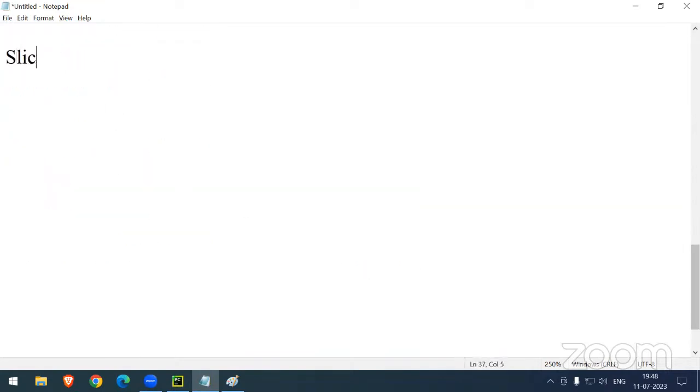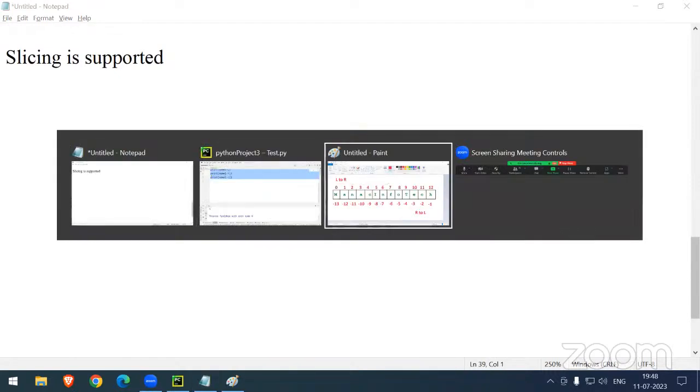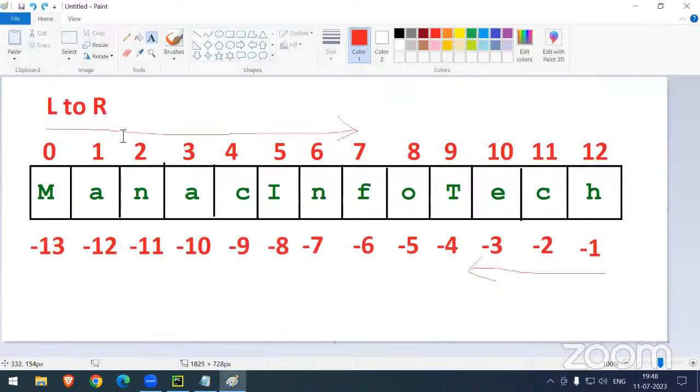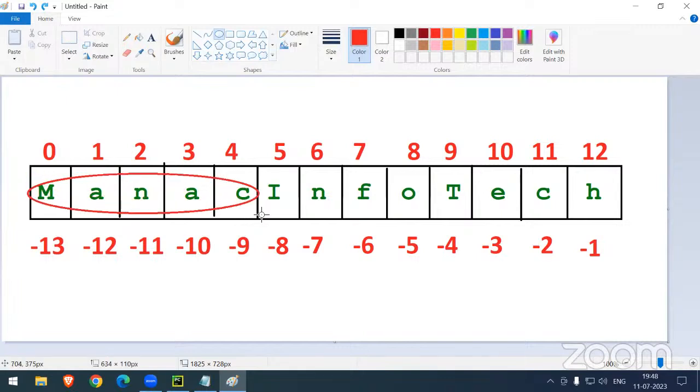So slicing is supported. Yes, slicing is supported. So the slicing topic, how I can teach you now. Sir, here I just wanted to print only MANAC. I just wanted to print only MANAC. There is a rule here.